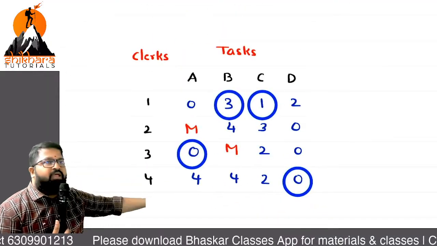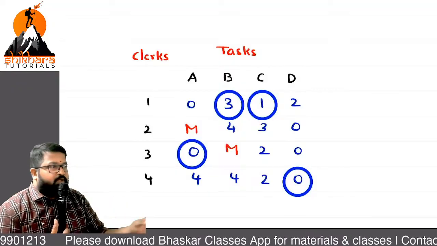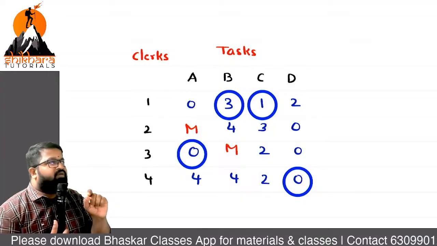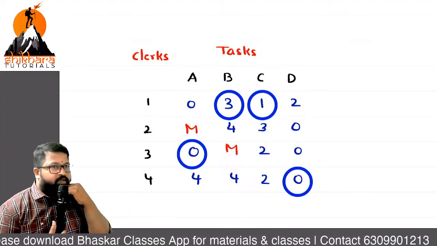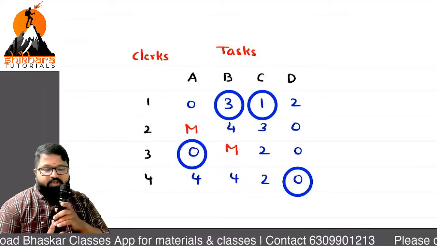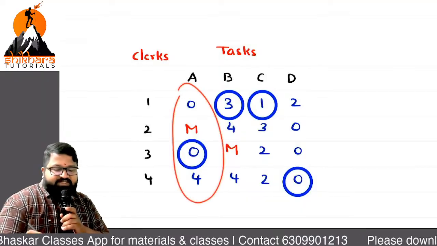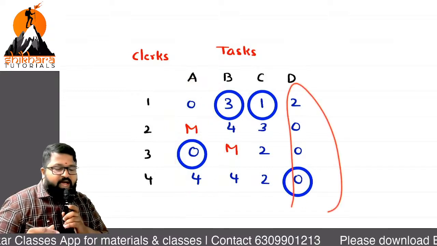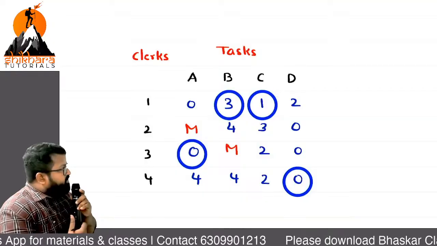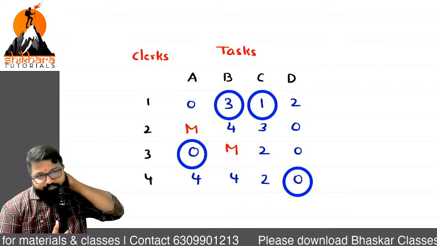Sir, I am marking it. You need not mark; marking is not required. But for your convenience, you can underline with a pencil. That is up to you. And give the final answer. This will not change as it is 0, and even the last one will not change. Only 2 columns will change, that is column B and column C.